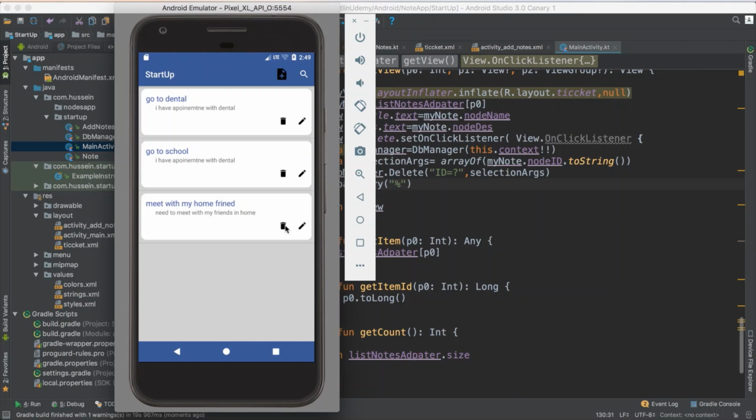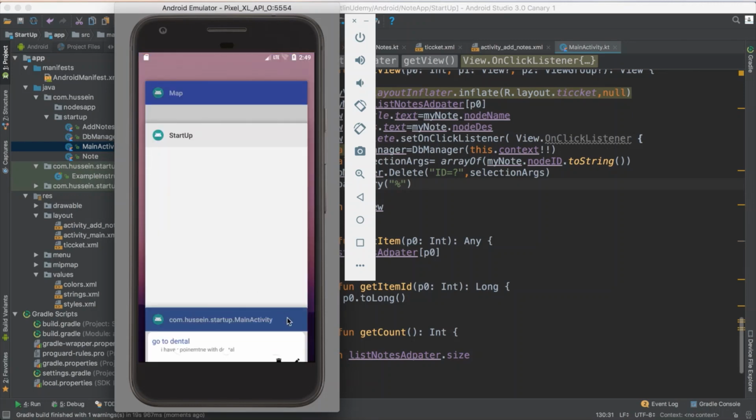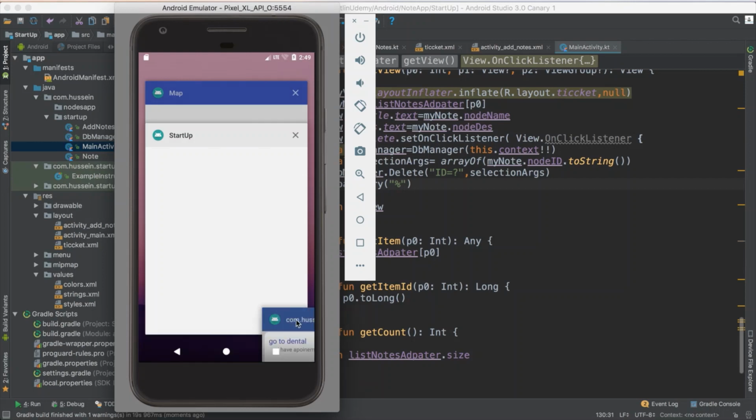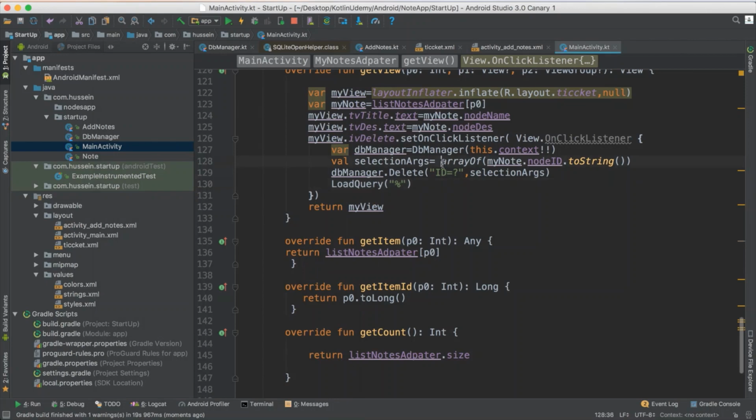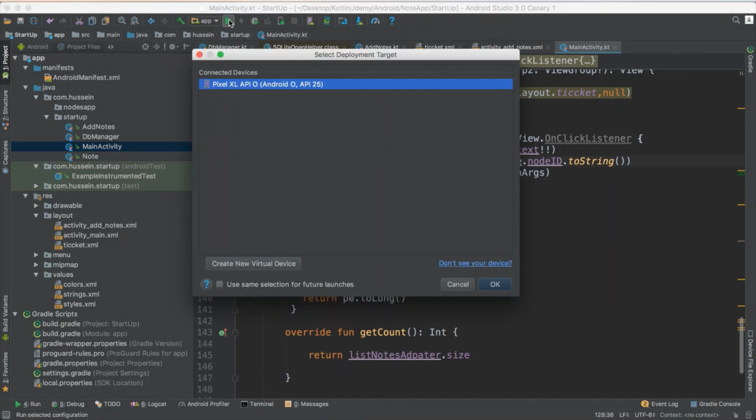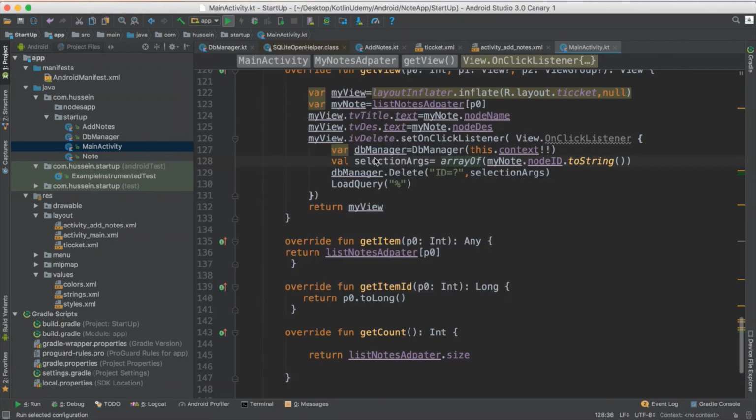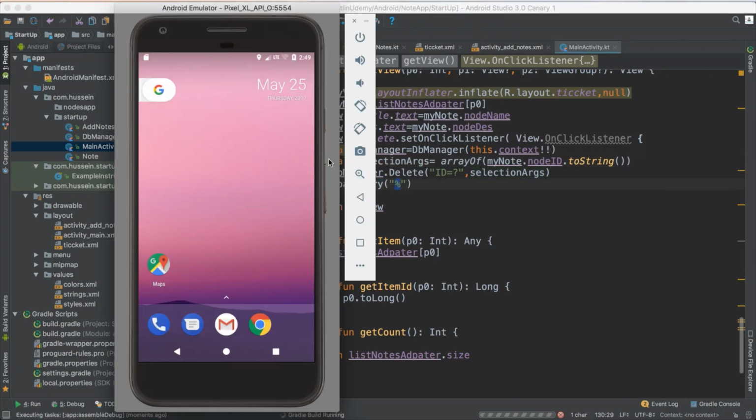See, I just deleted, I will not see it unless I just close it and reopen it again to see it, and we will fix this problem in seconds. So what I want to do now, I want to just delete it, he will remove it. Now yes, when he deletes it, he will call this method, he will reload the items again in the menu, and that is all he will do.